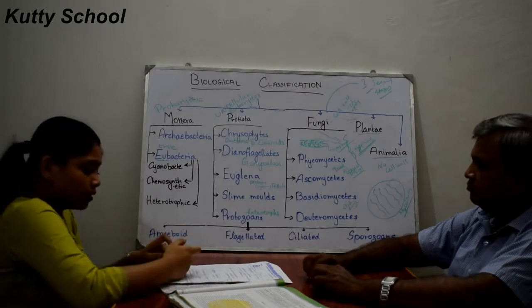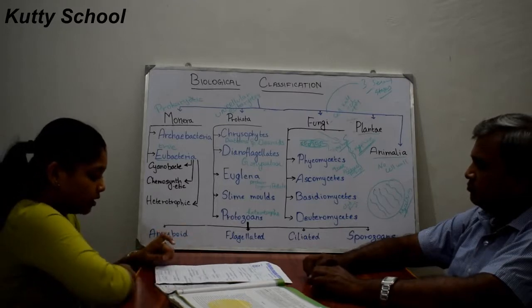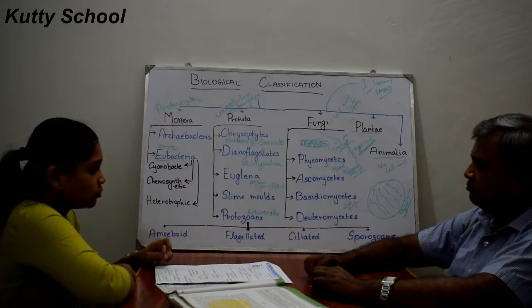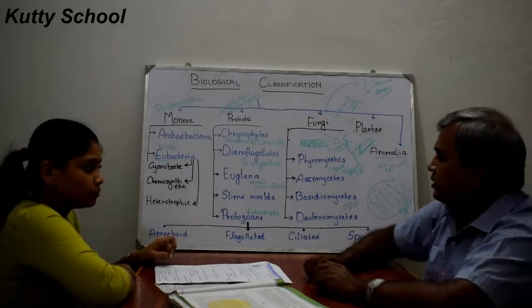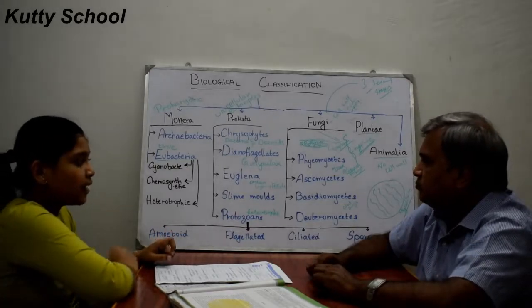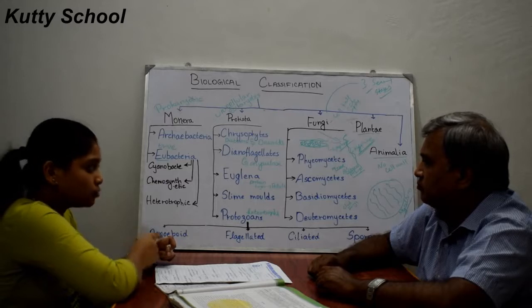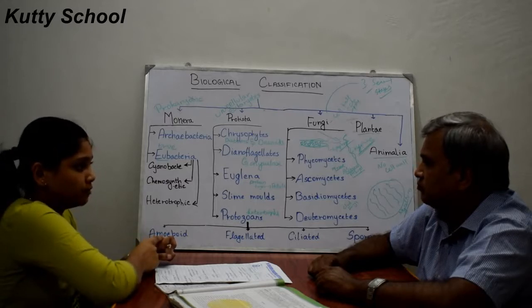Now we will talk about sexual spores of ascomycetes. These sexual spores are produced endogenously in sac-like asci, which is why they are also known as sac fungi.